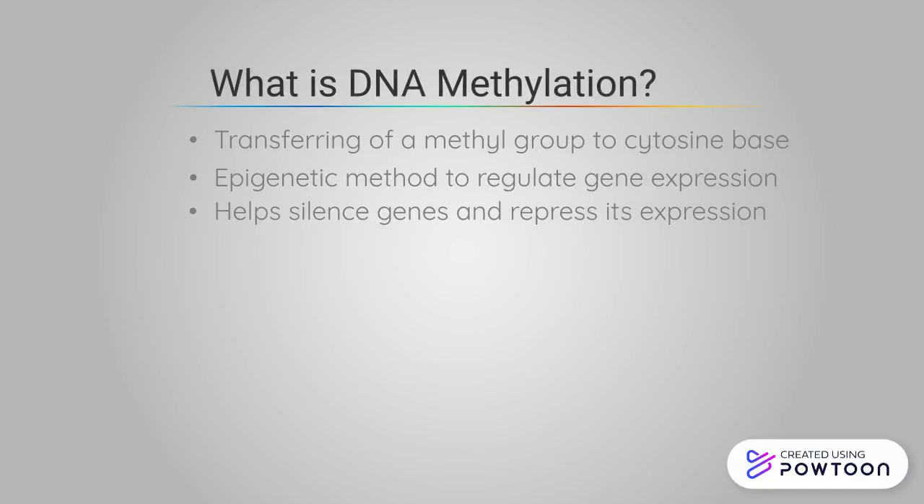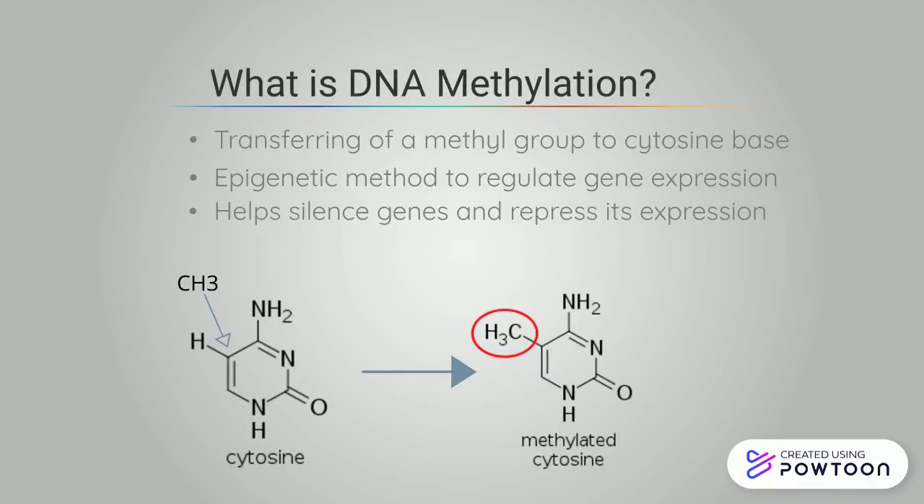So what is DNA methylation? DNA methylation involves the transferring of a methyl group from a donor S-adenosylmethionine molecule onto a cytosine base, forming 5-methylcytosine. In cells, this is an epigenetic process which helps repress and regulate the expression of genes by preventing the binding